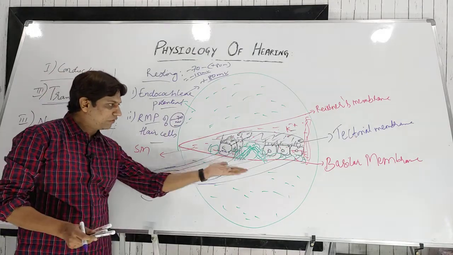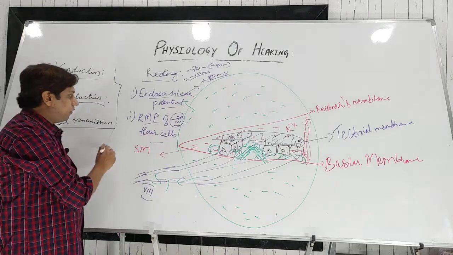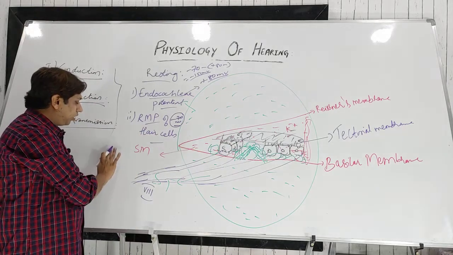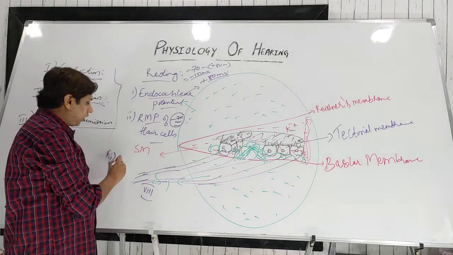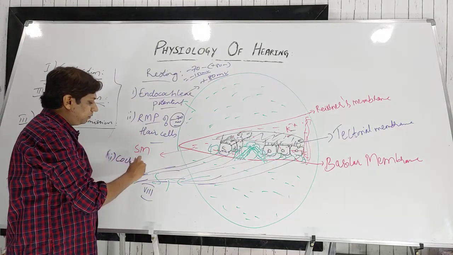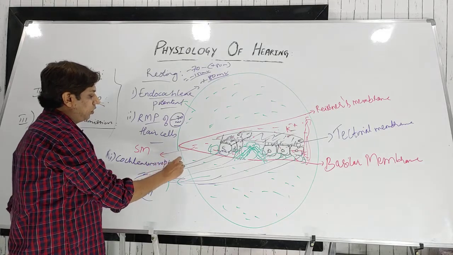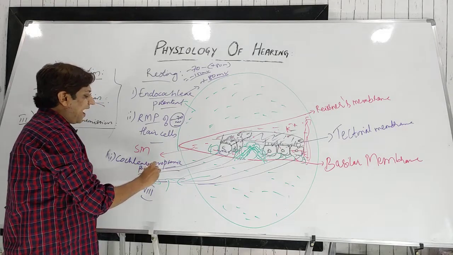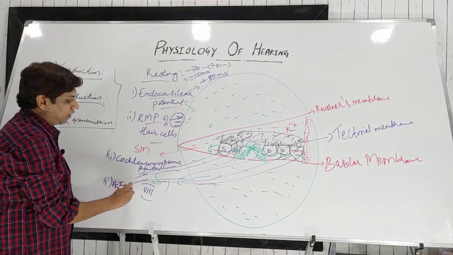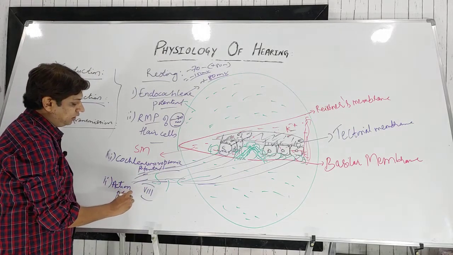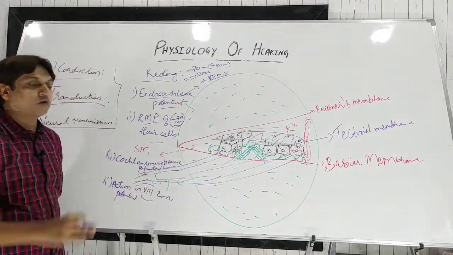Now when the basilar membrane vibrates in response to the sound waves, two important potentials are again generated. One is the cochlear microphonic potential, and another one is the action potential of the 8th cranial nerve, that is, the vestibulocochlear nerve.